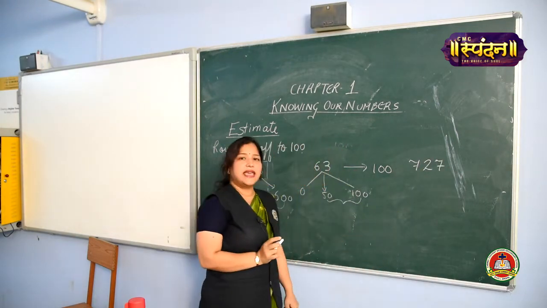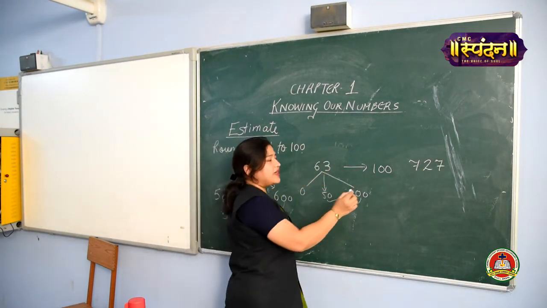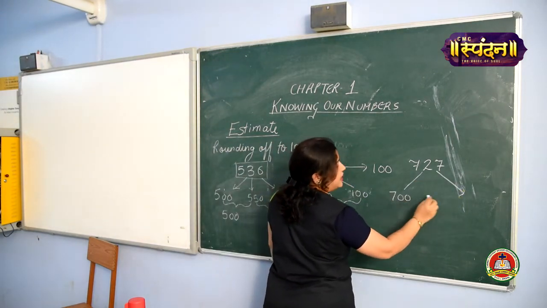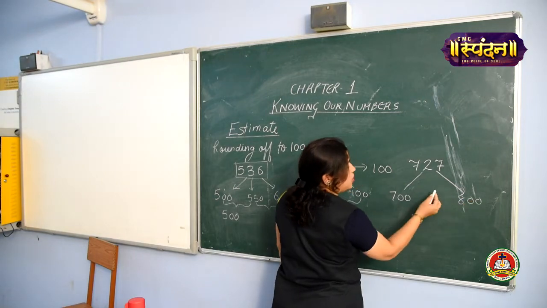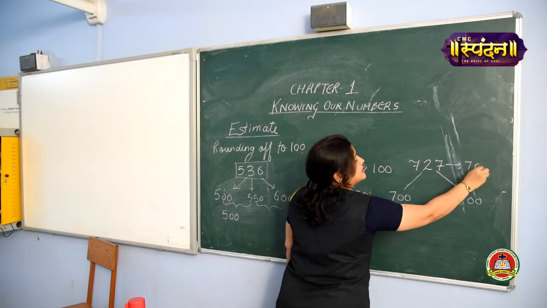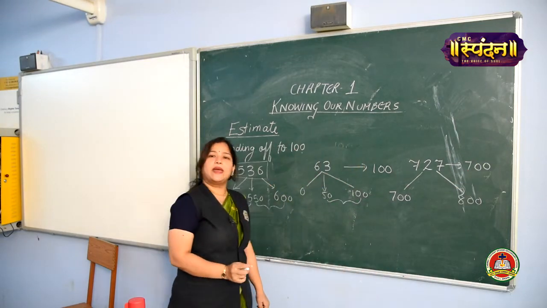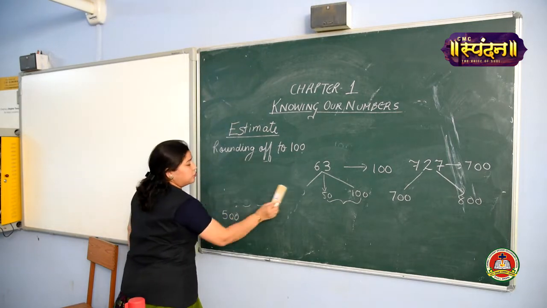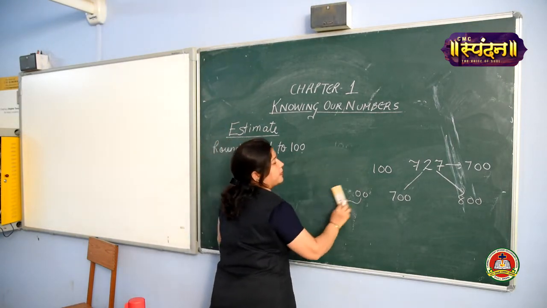Let's guess. Yes, 727 will be lying between 700 and 800. Because it is nearer to 700, we round off this value to 700. I hope I am clear. Let's do one more estimation, rounding off to thousands.